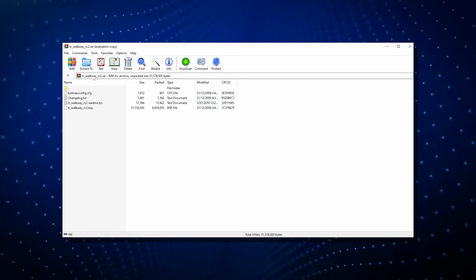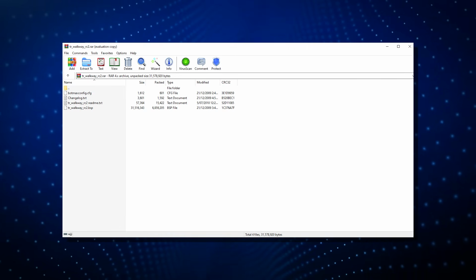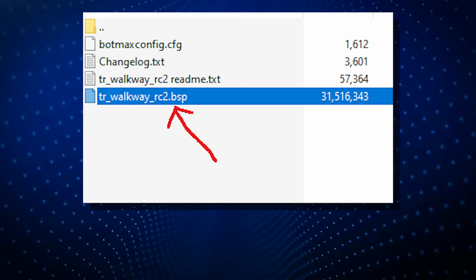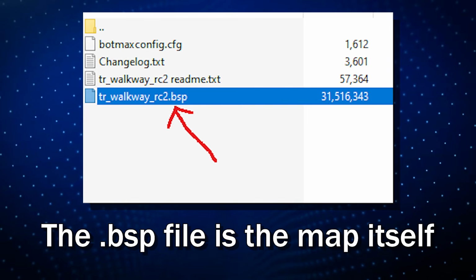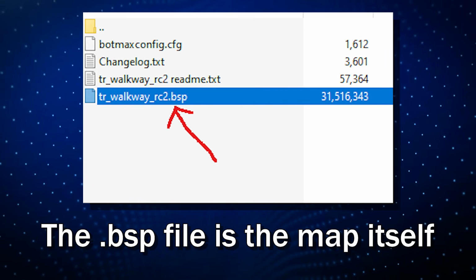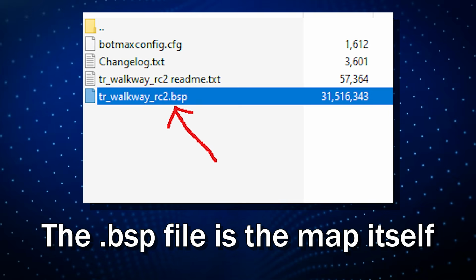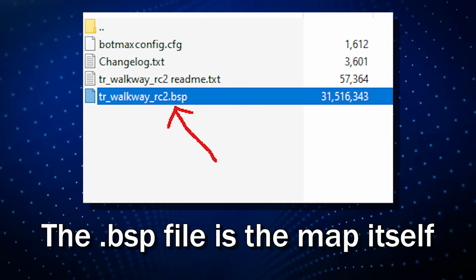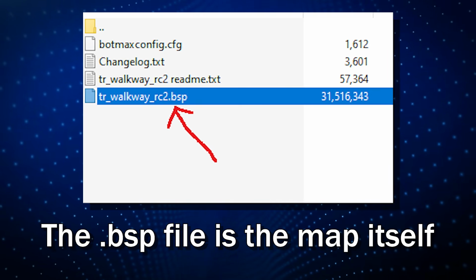Once inside the zip or RAR file respectively, you'll need to look for a file ending in .bsp. That's the map file itself. Drag that BSP file out into somewhere you can easily find it, like your desktop. Don't worry if it doesn't disappear from the zip or RAR folder, it usually just makes a copy.